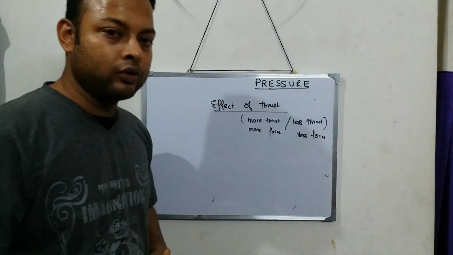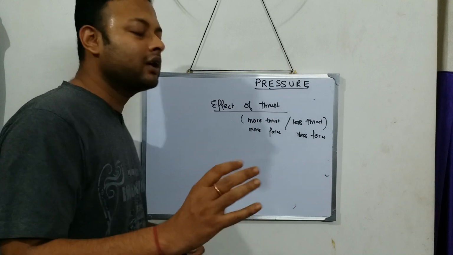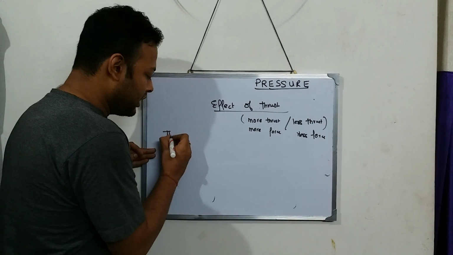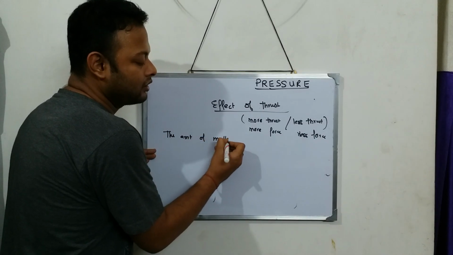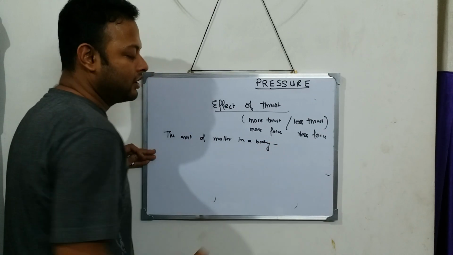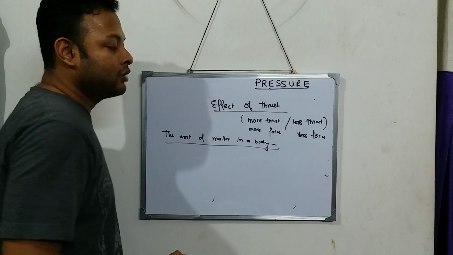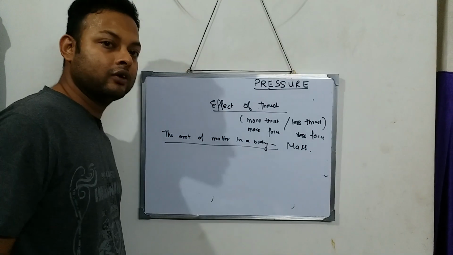Suppose, for an example, to make it easier for you, the amount of matter when it is more, tell me what is the definition? The amount of matter contained in a body. How do we define the amount of matter in a body? Do you know? This is taught in class 6, 7. The amount of matter in a body is called mass.